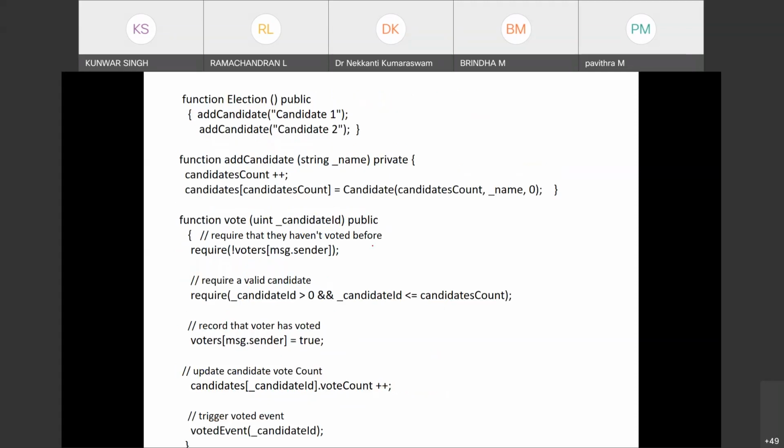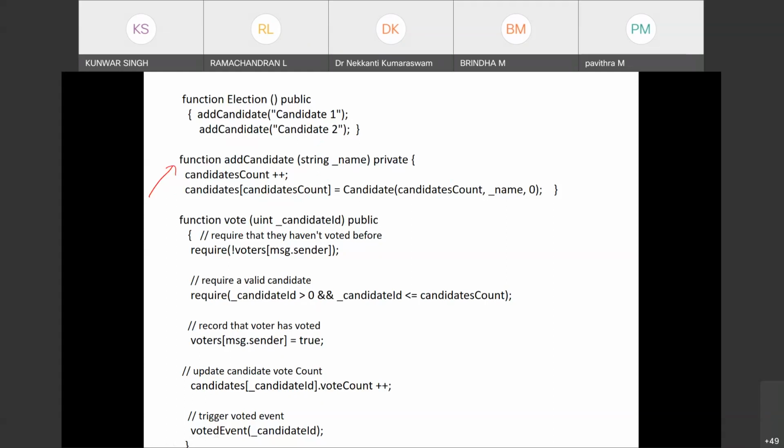And then we have candidate one, candidate two, add candidate. Add candidate is basically the voting. If you have voted for candidate one, you call add candidate one. This is the way voting will be done. So you have to call this function if you are voting for the candidates. You have to give the input as the argument, candidate one, candidate two, candidate three, and automatically the vote will be added to the candidate. So the person who is voting has to give this.